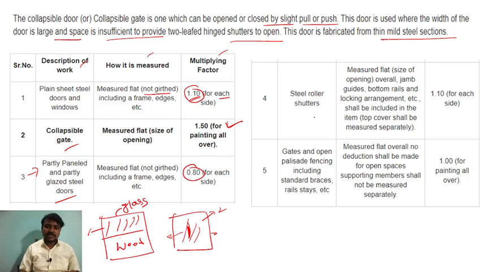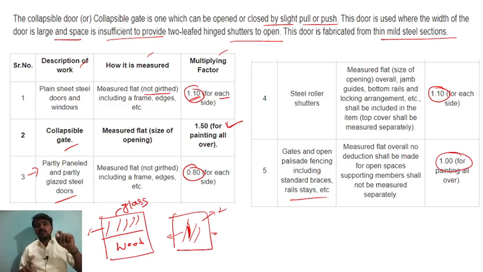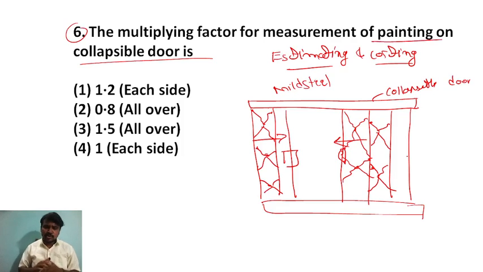If steel roller shutters, like for the shops you have already seen, the measurement is the flat size of the opening, overall jambs, guides and bottom rails. That takes 1.1 as the multiplying factor. For gates and open palisade fencing including standard braces, rails and stays, we take 1 as the multiplying factor. I think you got what the multiplying factor is and why we take it. I will tell you every question in detail, so that if they ask any related question you can answer easily, because exams are very near.